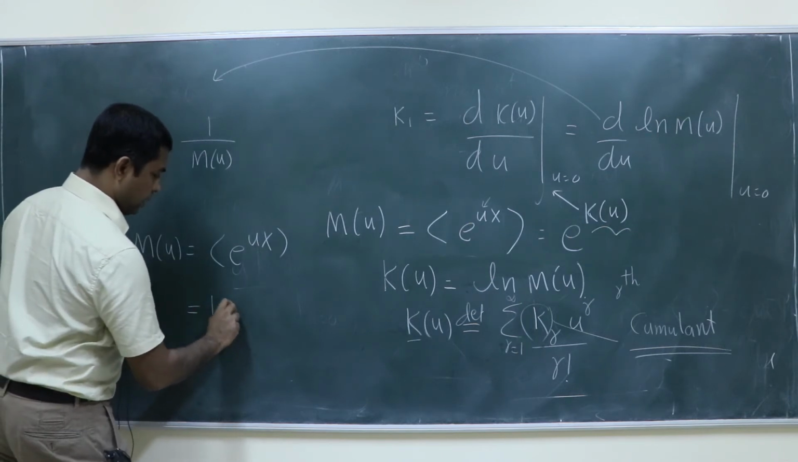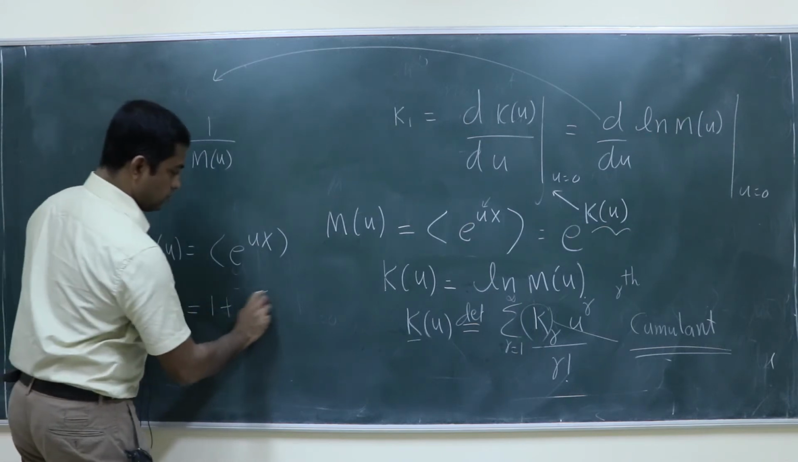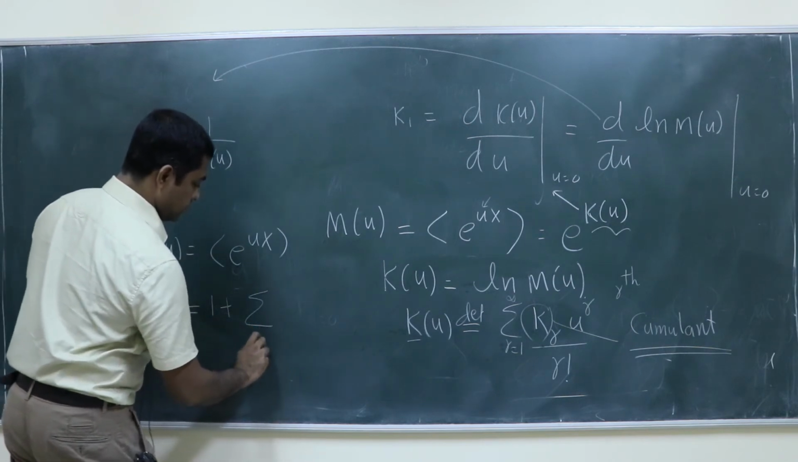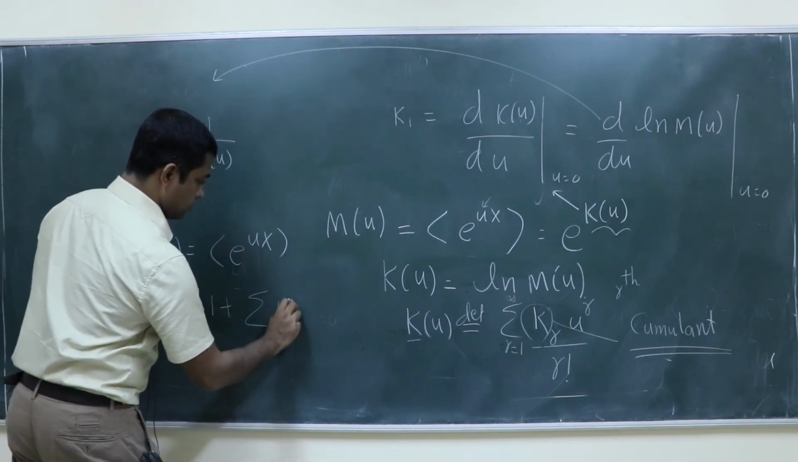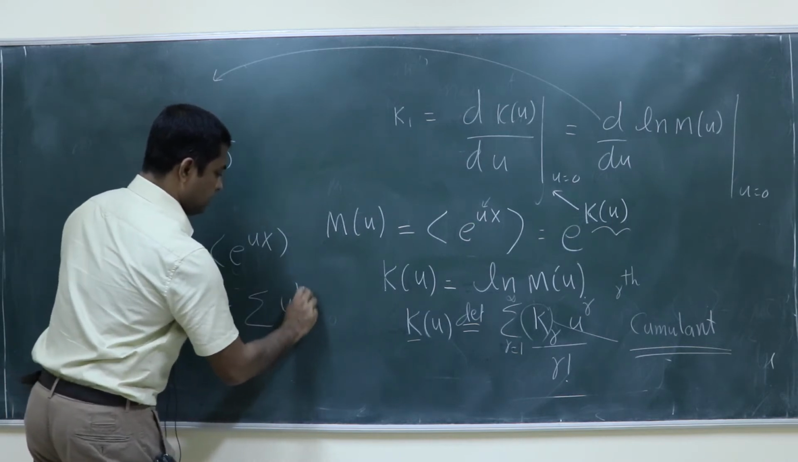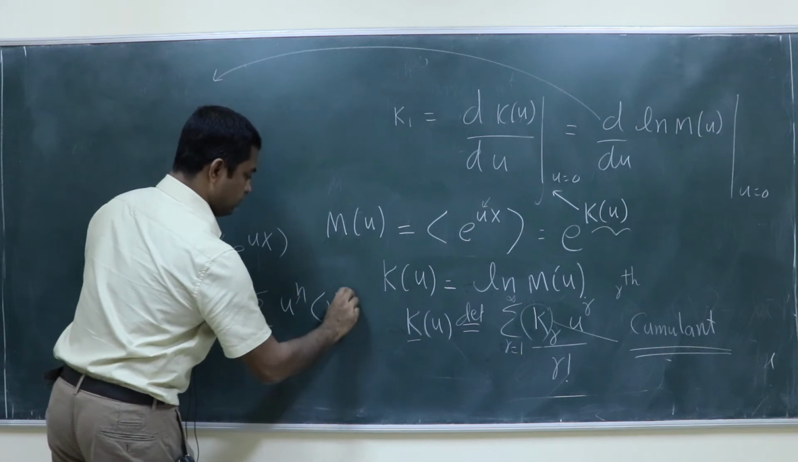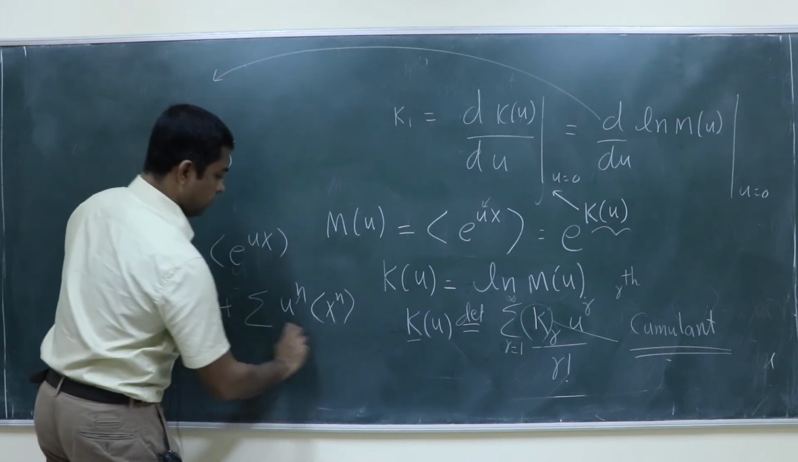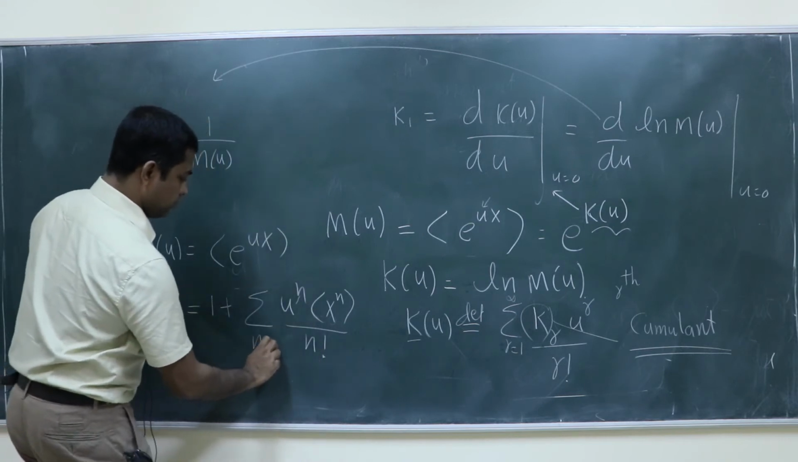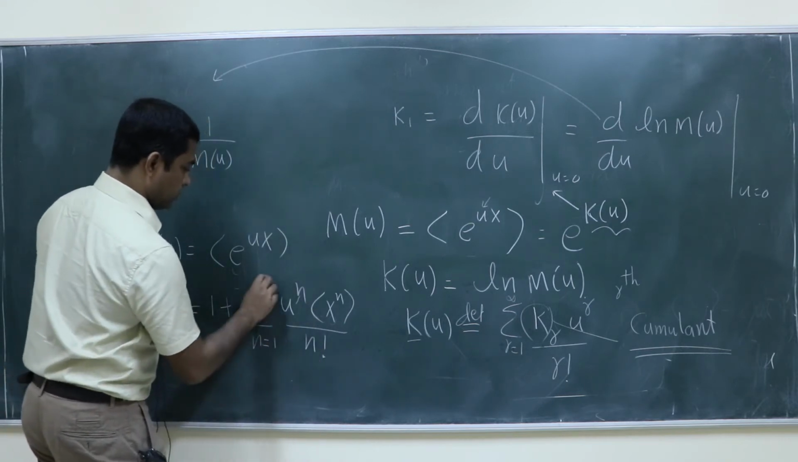1 plus summation u to the power n, average of x to the power n upon n factorial, where n is equal to 1 to infinity.